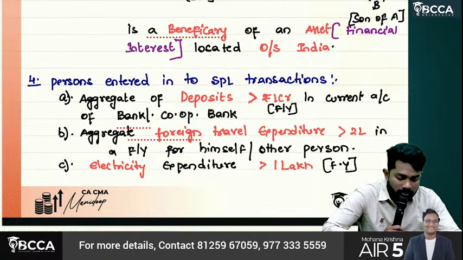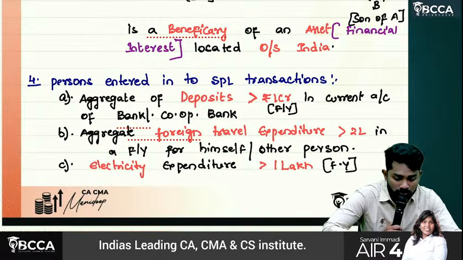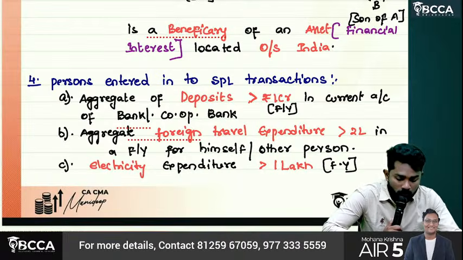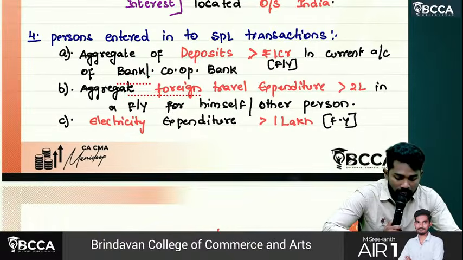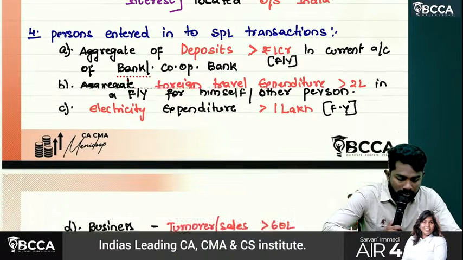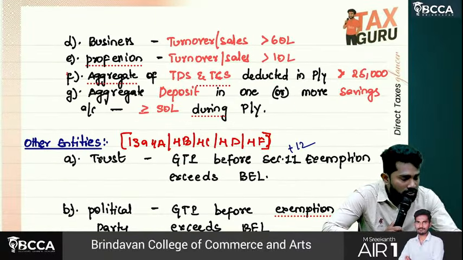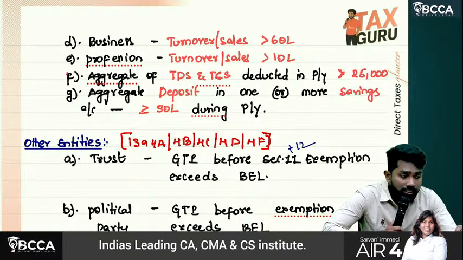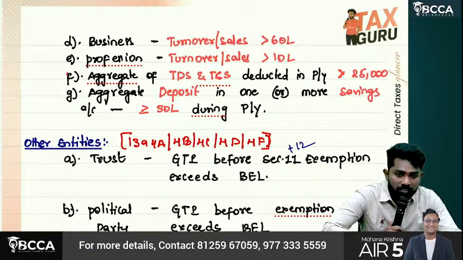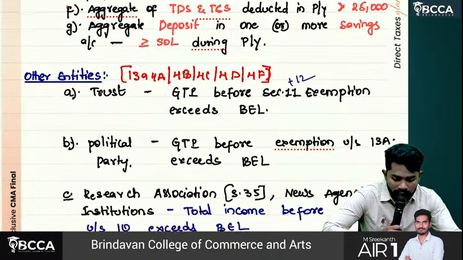Then persons entered into special transactions, separate special transactions. What are those? First one, the aggregate of deposits made is greater than 1 crore in current account. Aggregate foreign travel expenditure is greater than 2 lakhs. Electricity expenditure is greater than 1 lakh. Business turnover is greater than 60 lakhs. Professional receipts more than 10 lakhs. And then the aggregate of TDS or TCS deducted in the previous year is more than 25,000. Savings account deposits are more than 50 lakhs.